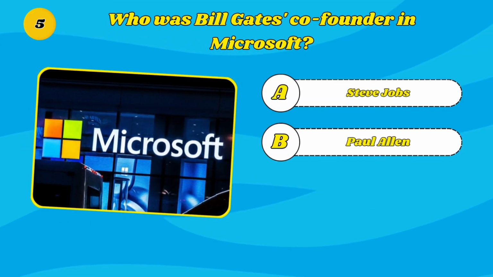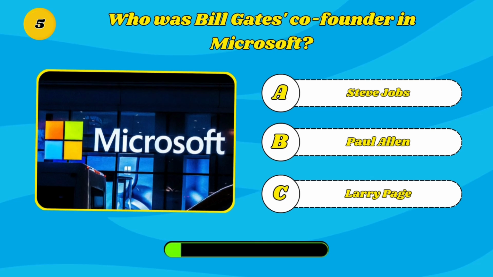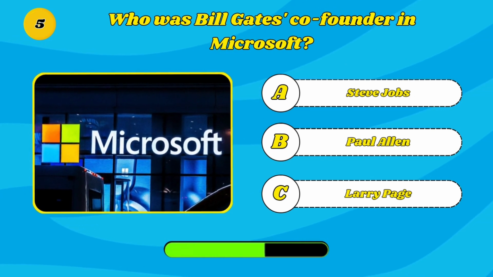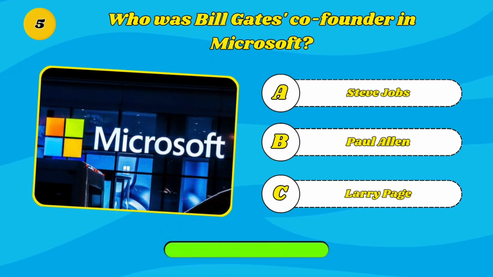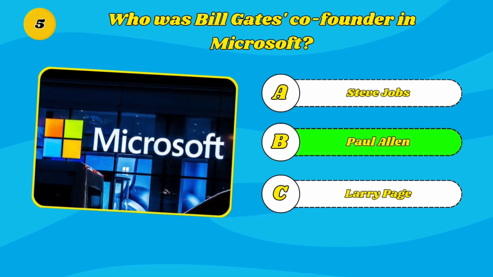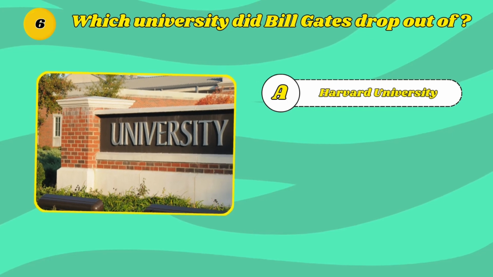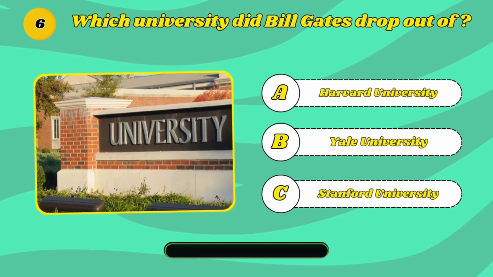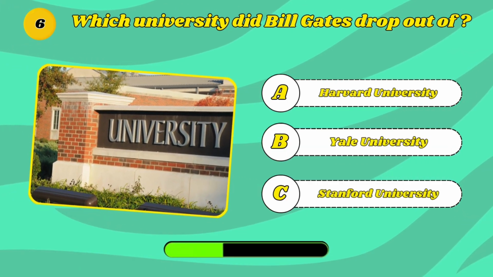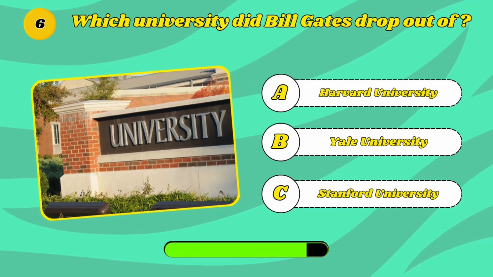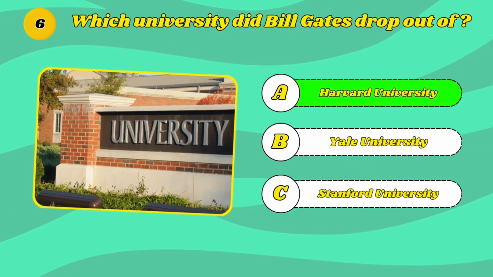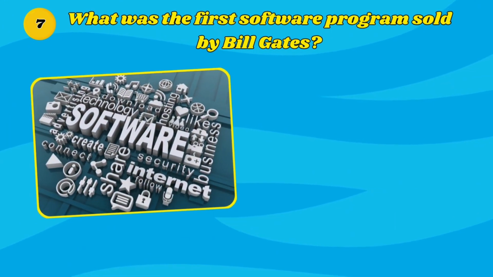A. Steve Jobs. B. Paul Allen. C. Larry Page. Yes, it's Paul Allen. Which university did Bill Gates drop out of? A. Harvard University. B. Yale University. C. Stanford University. It's Harvard University. What was the first software program sold by Bill Gates?